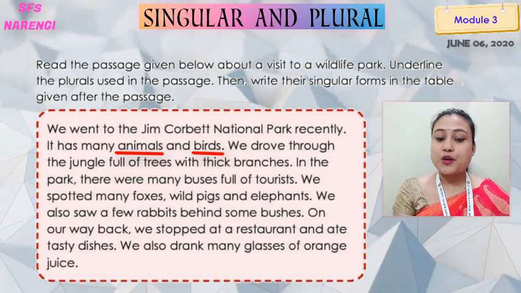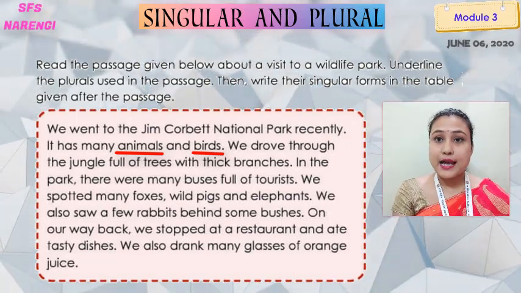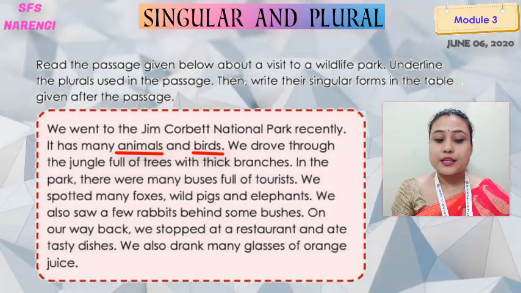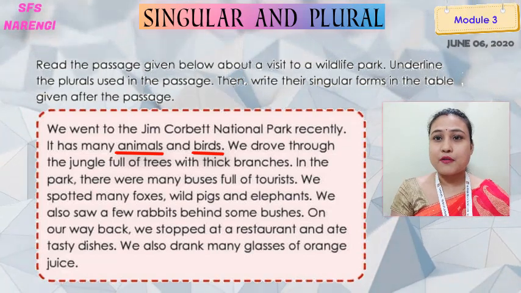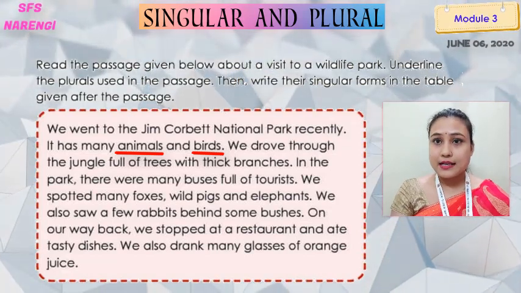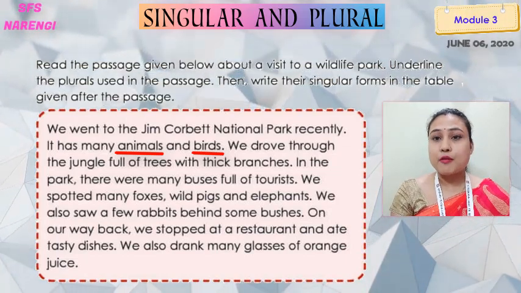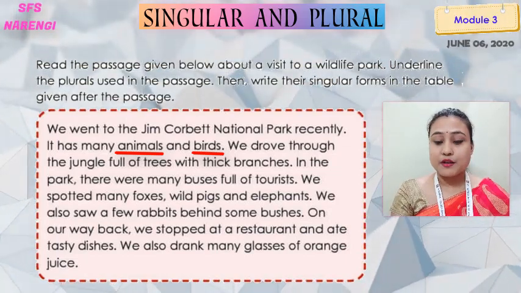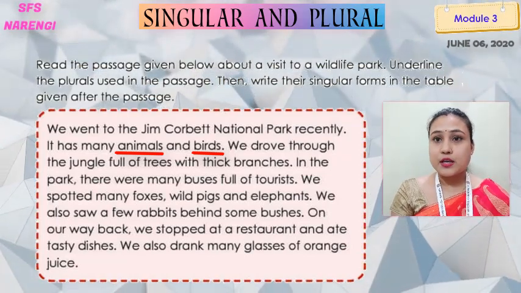We went to Jim Corbett National Park recently. It has many animals. Look here, the noun animal is formed into plural by adding s. As I told, regular plurals are formed by adding s to the ends of the word.